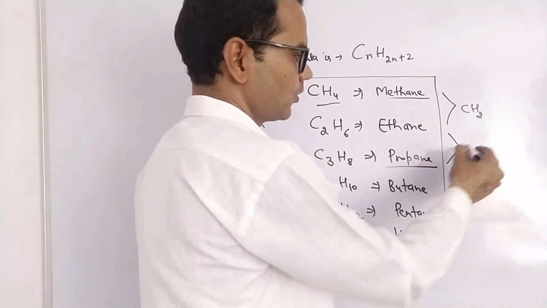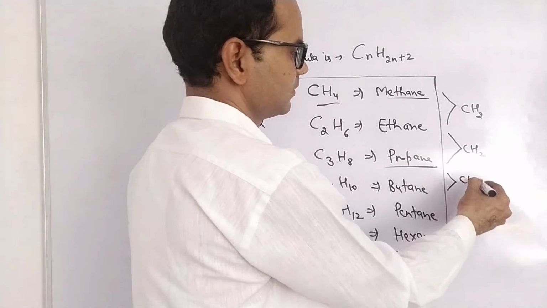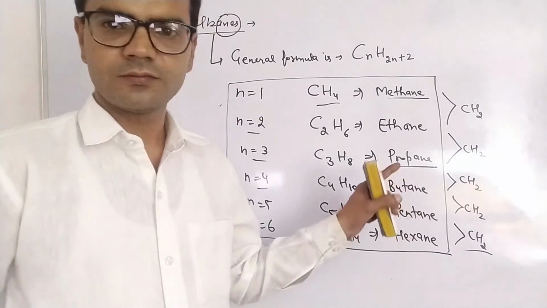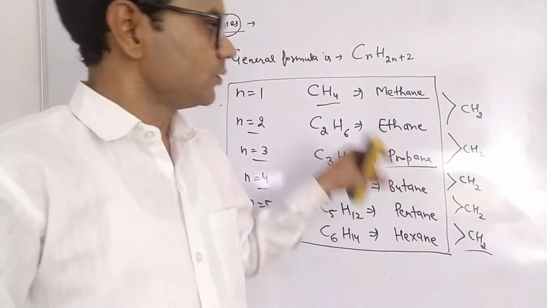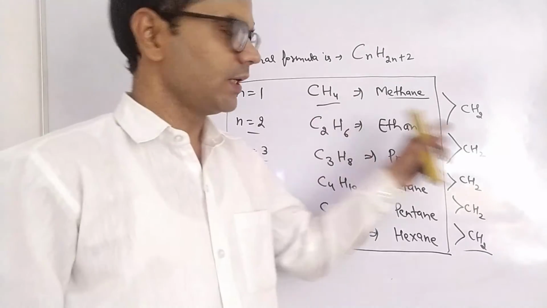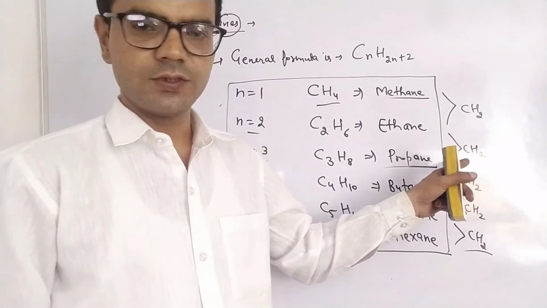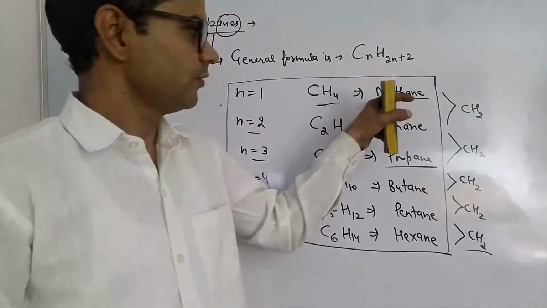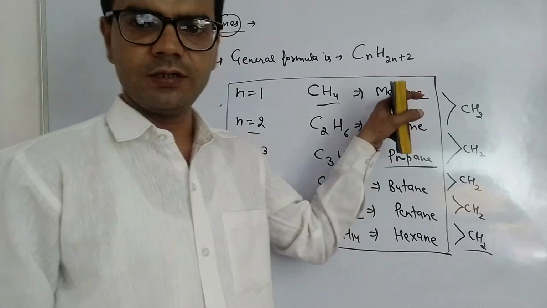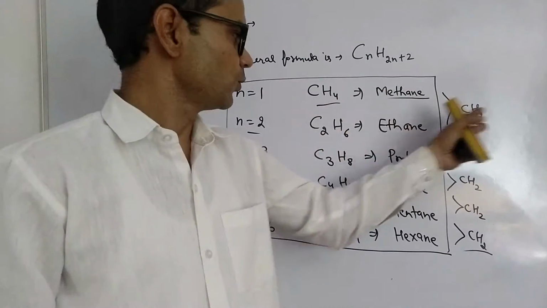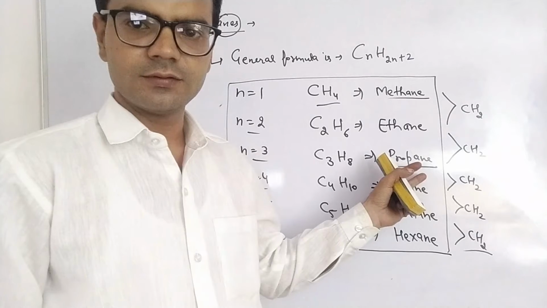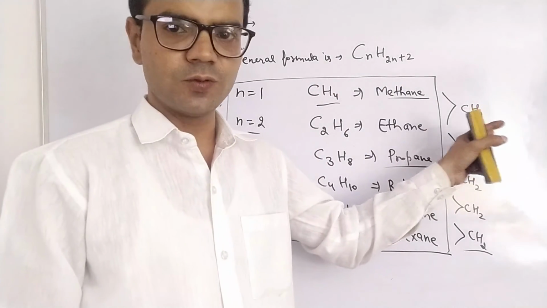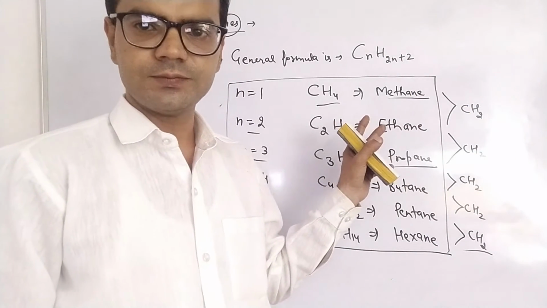Similarly, ethane to propane, CH2 difference. So 2 consecutive members differ by a CH2 group. If we know the first alkane, methane, and we add a CH2 group to methane, we will obtain ethane. If we add a CH2 group to ethane, we will obtain propane. That is a short trick. If you know the first member, just add the CH2 group, you will get the next member.